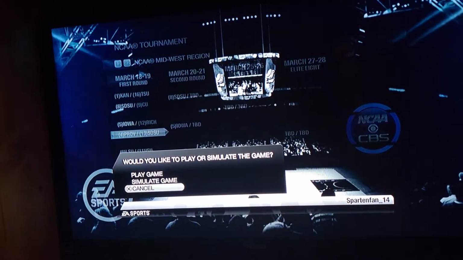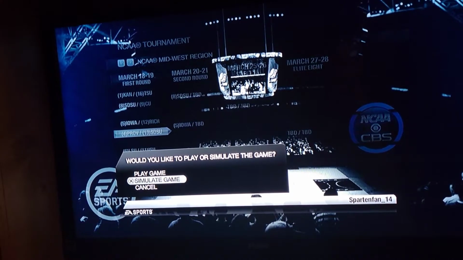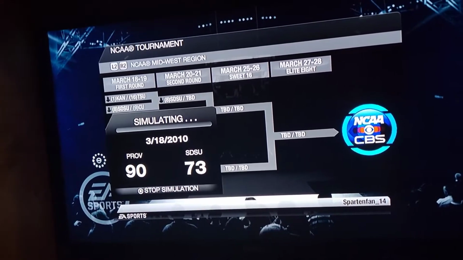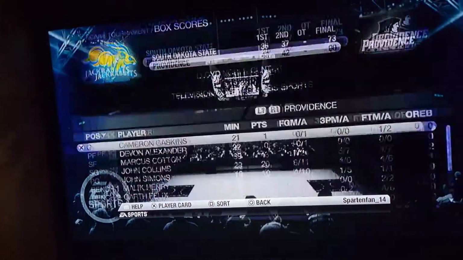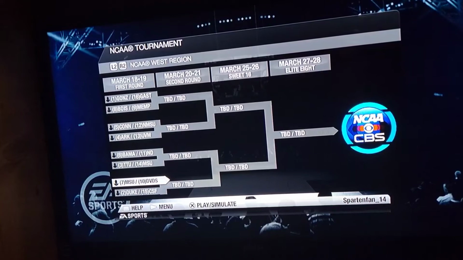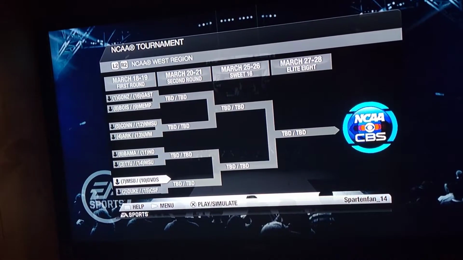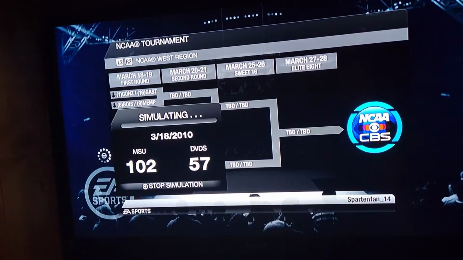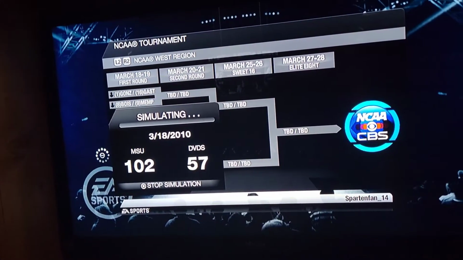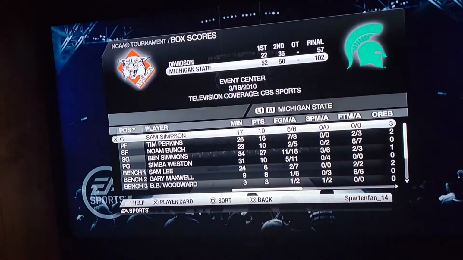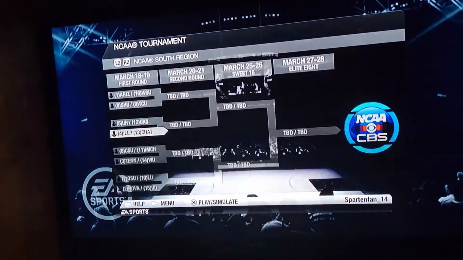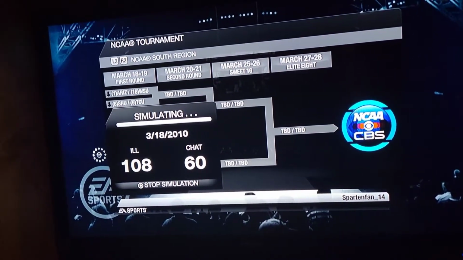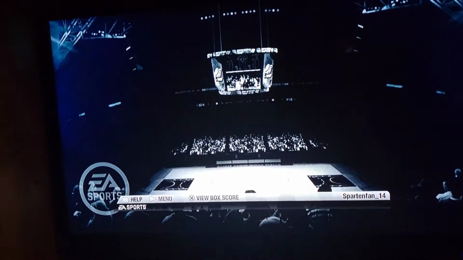Providence. And is that South Dakota State? And Providence wins. So far, this is kind of underwhelming. I'm not going to lie. Murray State? No, it's not Murray State. That's Michigan State and Davidson, I do believe. And Michigan State wins. Wow. All right. Next up is Illinois and Chattanooga. Illinois wins soundly. This has been an underwhelming simulation so far.